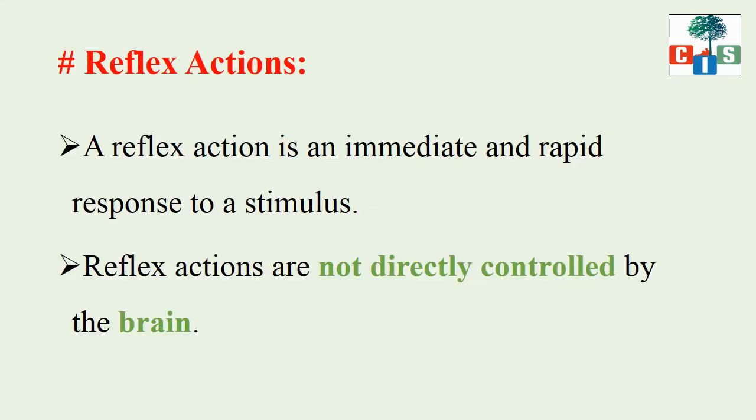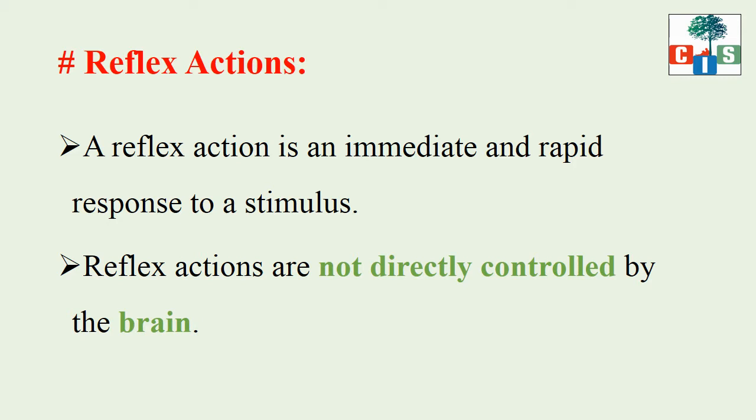Let's see. Scholars, the action that we see, the pulling of the hand, is called the reflex action. A reflex action is an immediate and rapid response to a stimulus. Reflex actions are not directly controlled by the brain. What we know is that the brain is the control center of our nervous system.